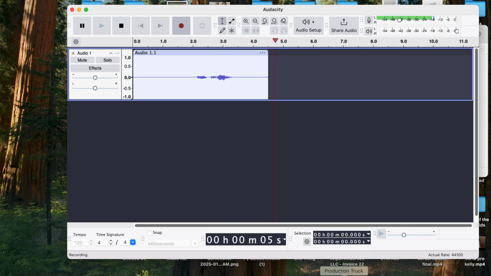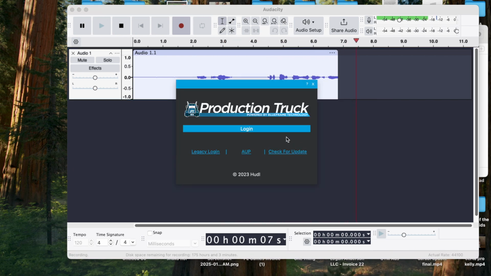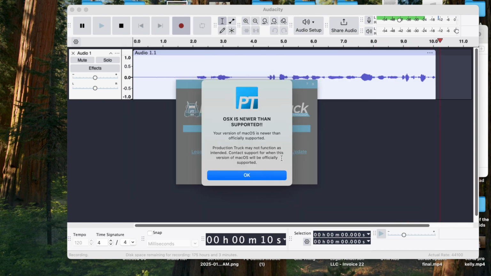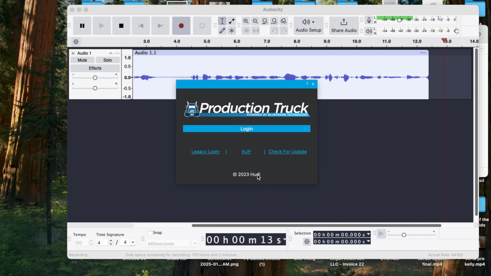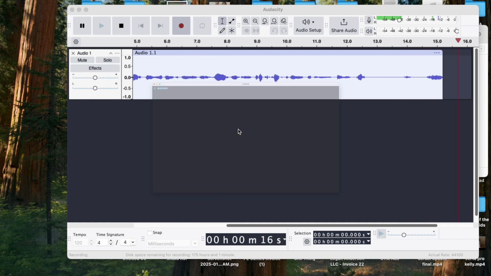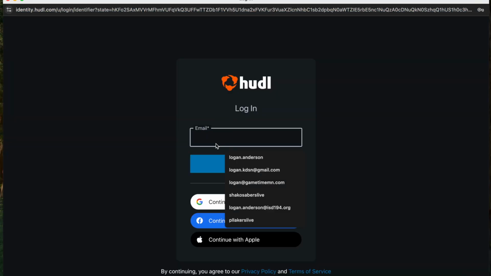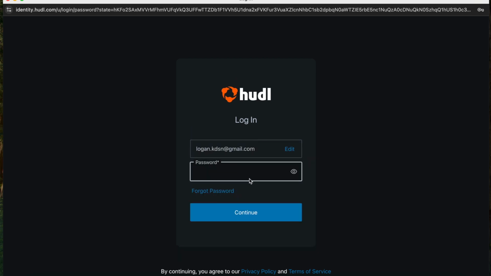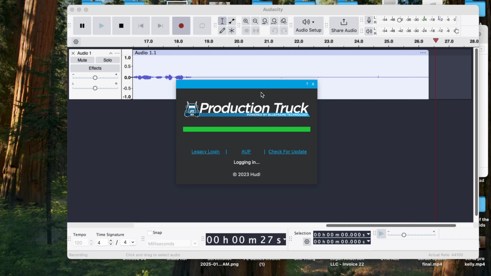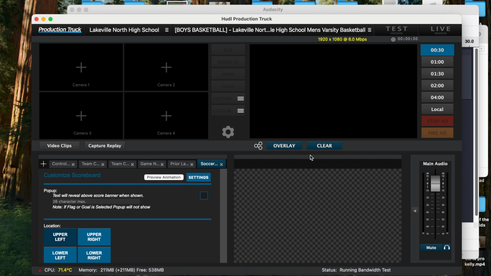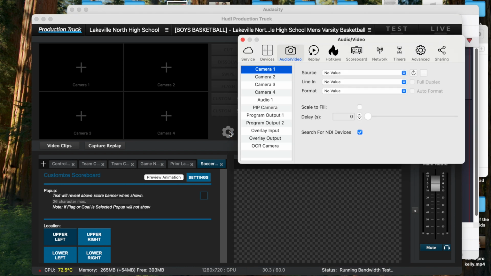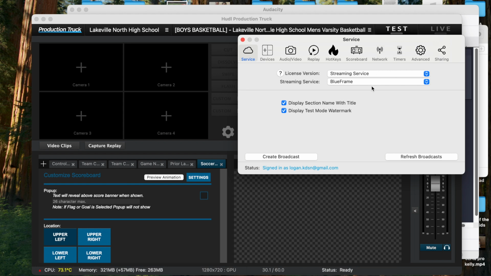So the first thing you're going to do is log into Production Truck the way that you always do. Same credentials, so on and so forth. And then the first thing you're going to do is go to the settings here, and go to where it says service here in this little cloud, and change it from Blue Frame to generic RTMP.